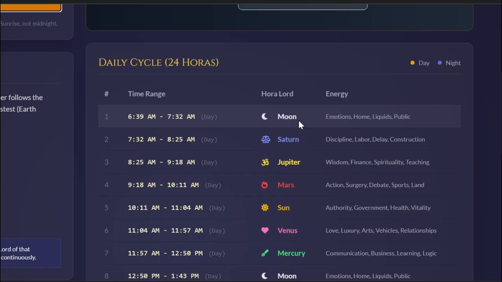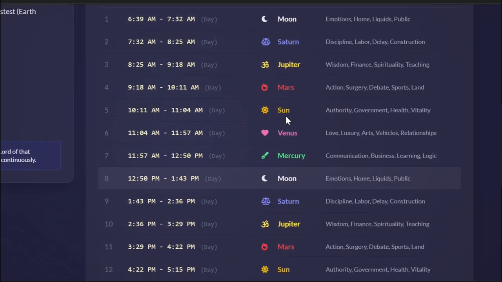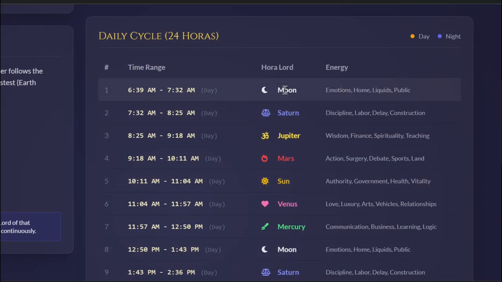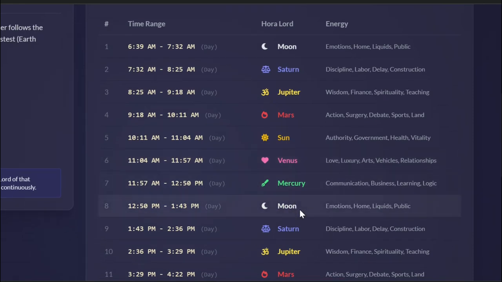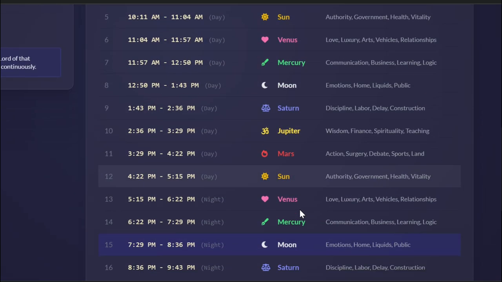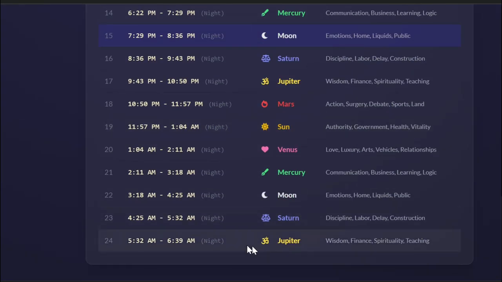Once we decided that on Monday the first hora is of Moon, we started with this sequence. After Moon there will be Saturn, then Jupiter, Mars, Sun, Venus, Mercury, and then again Moon. So going on like this, we went all through the last hour of the 24 hours.